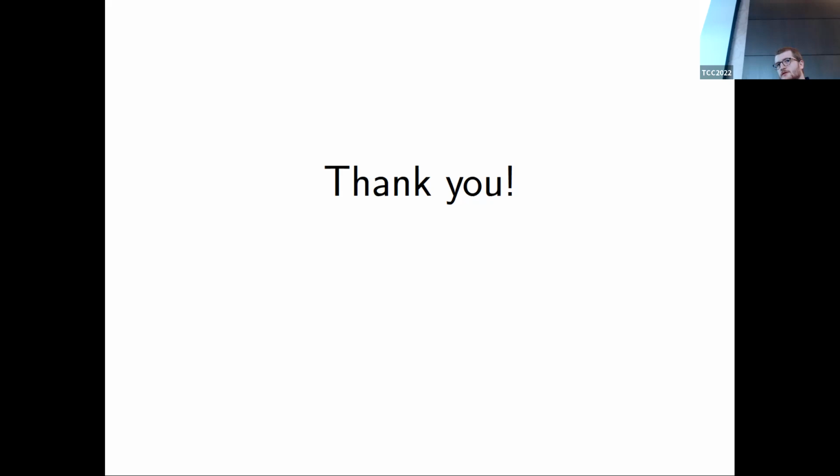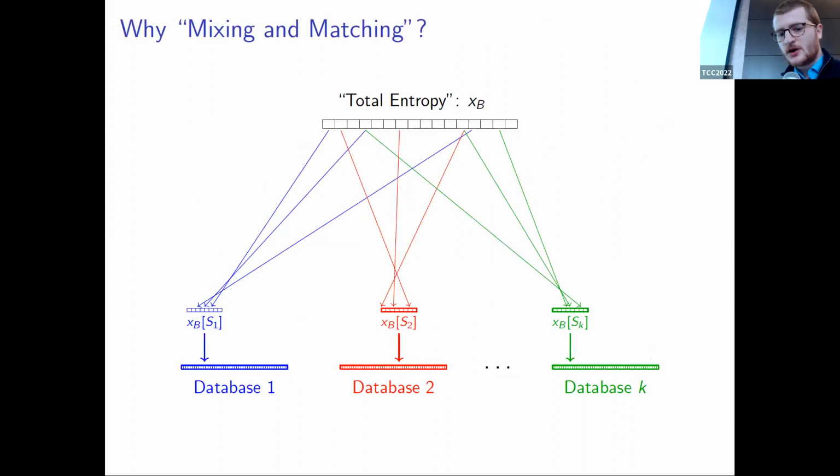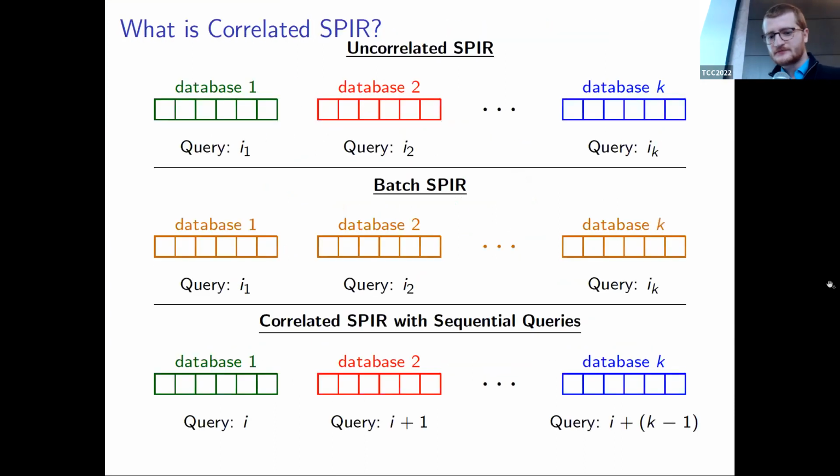So for this specific problem, I guess the question is rather whether the specific correlation would have any interesting applications. Because for instance, if the correlation is quite simple, already if we have two-round private information retrieval, an interesting feature of that is that the receiver message is completely independent of the database.